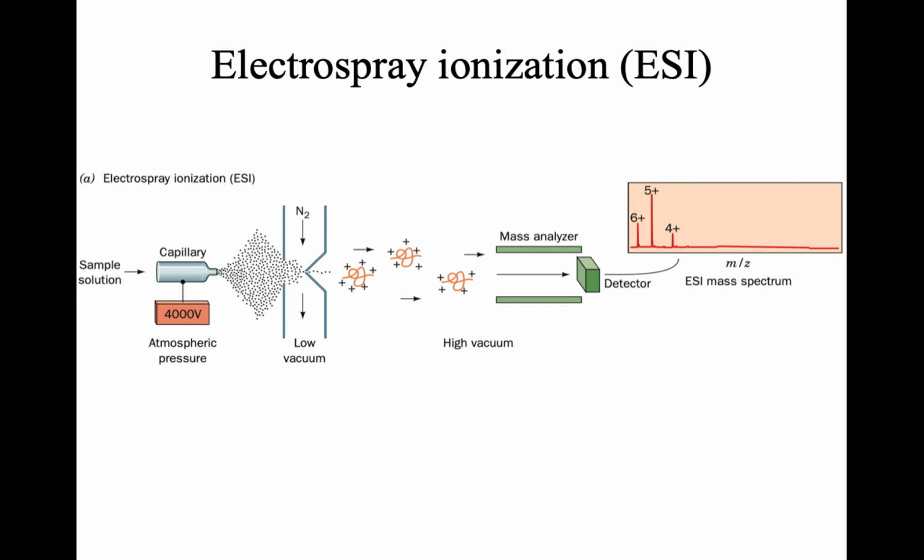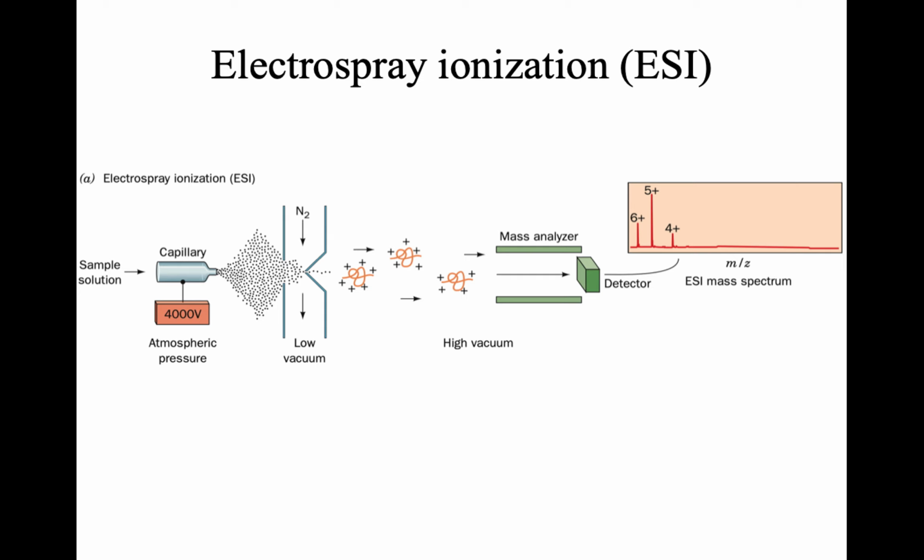Under electrospray ionization, the protein sample is injected into a small capillary tube, which is maintained at a high electric field, around 4000 volts. Under this high electric field, the solvent rapidly evaporates. At the same time, the protein molecules become multiply charged, or multiply ionized. When the sample passes through this small capillary, it forms a fine mist of charged droplets.